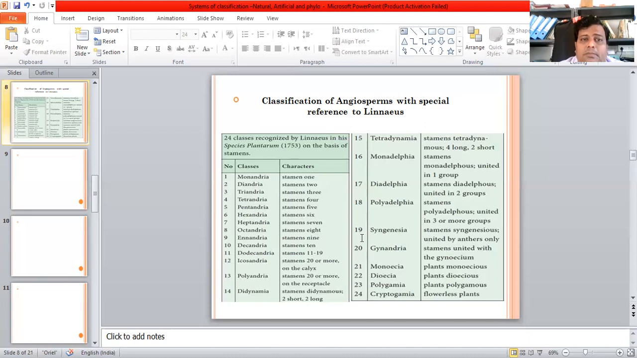This was the system proposed by Carl Linnaeus. Next, we will see the system by A. P. de Candolle, and further we will go to the Bentham and Hooker system of classification.